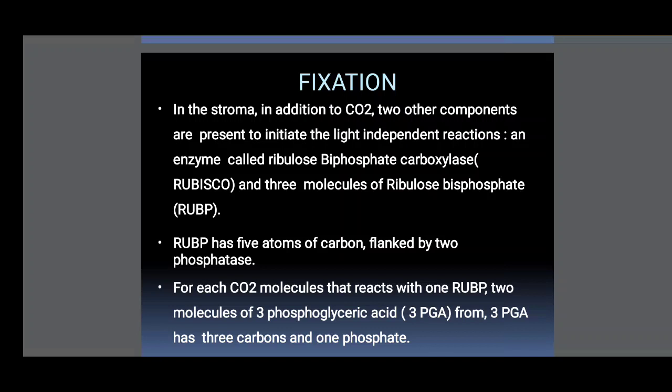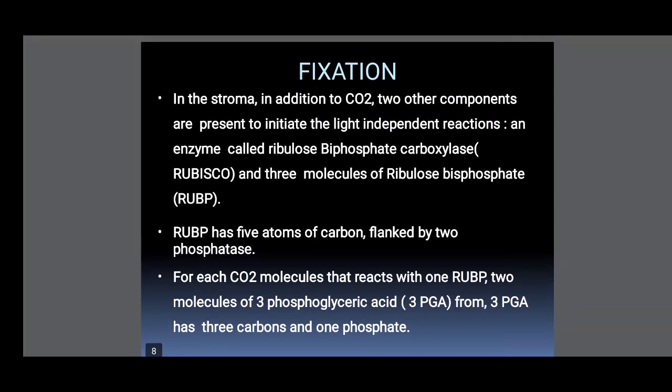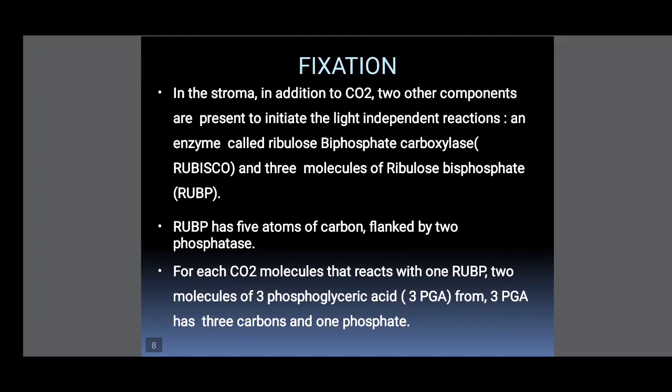So in this reaction, it acts as a carboxylase. RuBP has 5 atoms of carbon fixed by 2 phosphates. That is called ribulose 1,5-bisphosphate. So 3 carbon dioxide molecules react with 3 molecules of ribulose bisphosphate and give 6 molecules of 3-phosphoglyceric acid.